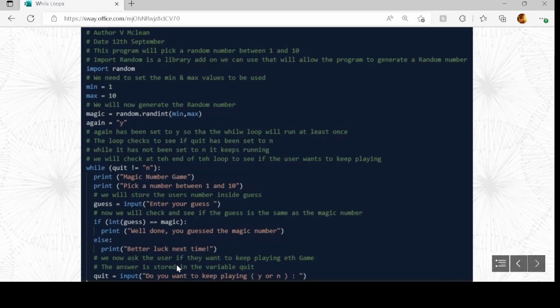So we've got if and else, and then down the bottom we've got quit equals input. So we're going to read from the user again. Do you want to keep playing Y or N? So if they say N, that would be for no. Come back up. So while quit is not equal to no, we would go in here. When quit is equal to no, we just jump straight out of that while loop and the game ends.